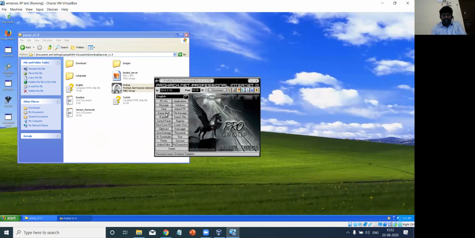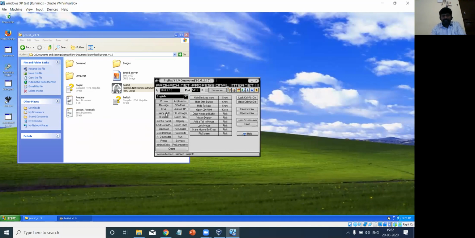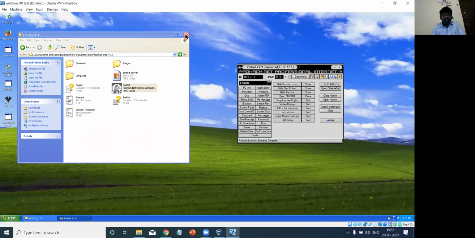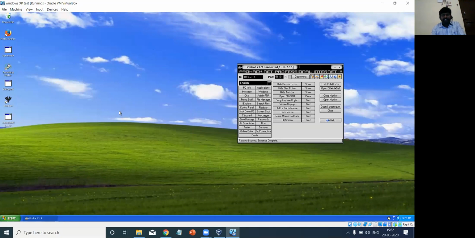Right. Next we will work on the funny stuff. These are the list of funny stuff which I can perform on the operating system in which this Trojan is installed. First, I'll try the hide desktop icons. Here on the desktop, there is a list of icons, 1, 2, 3, 4, 5, 6, a lot of icons are there. I'll click hide desktop icons. Now you can find that there is no icon displayed on the desktop.